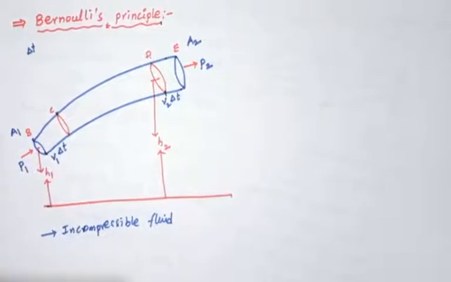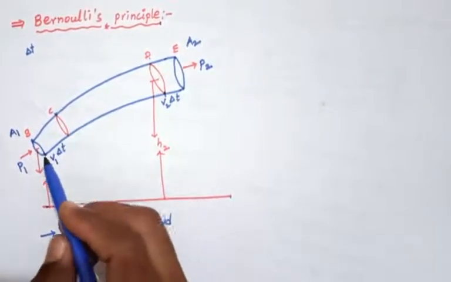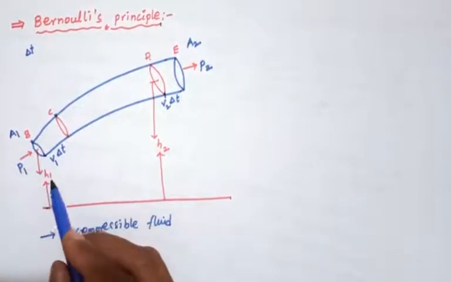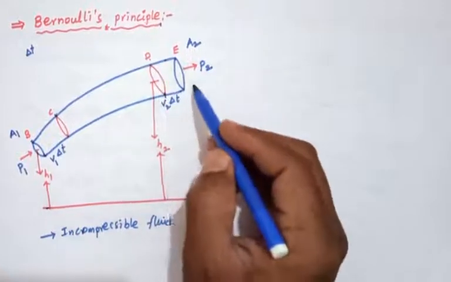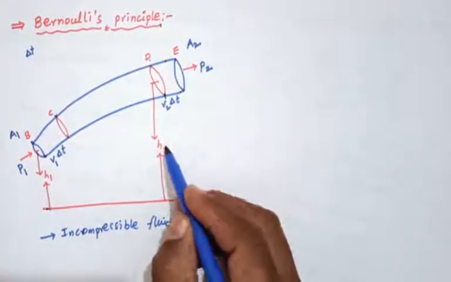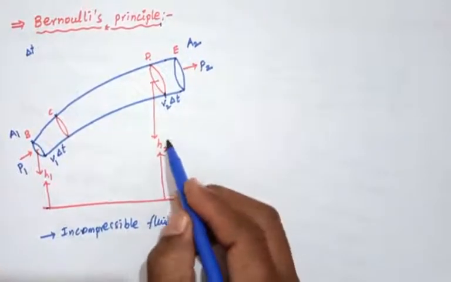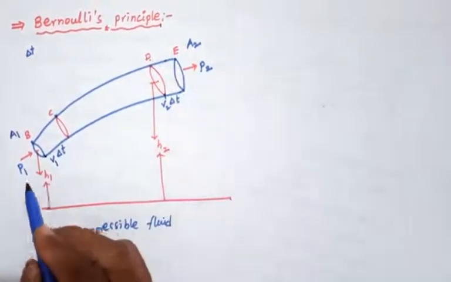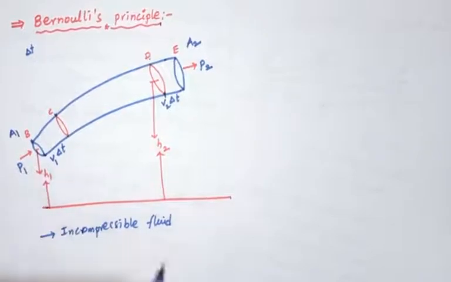Now the height is varying: the height at region 1 is h1, and the height at region 2 is h2 from the ground. So the height is greater at the second region than the first, h2 is greater than h1.